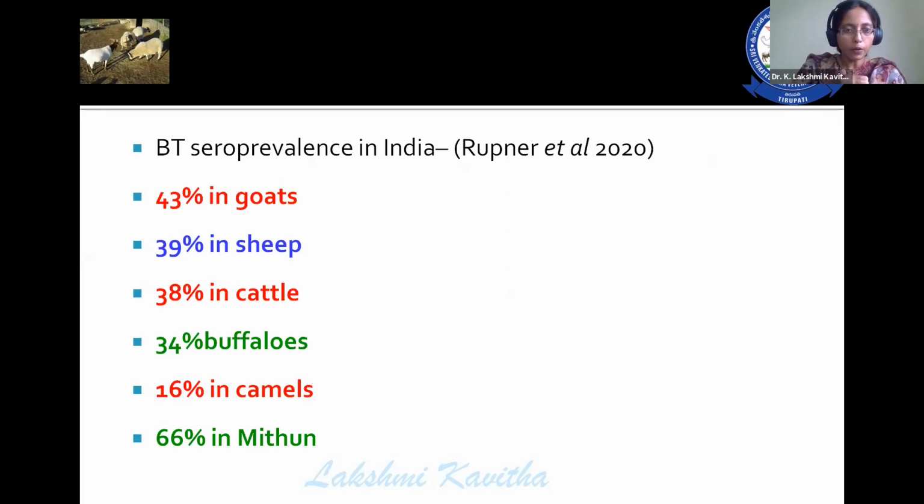So when we are going for any kind of preventive or control measures to control the disease, one has to keep in mind the other species also, because they are acting as reservoirs. If you are not able to control the infection in them, it is not possible for us to control the disease in sheep.